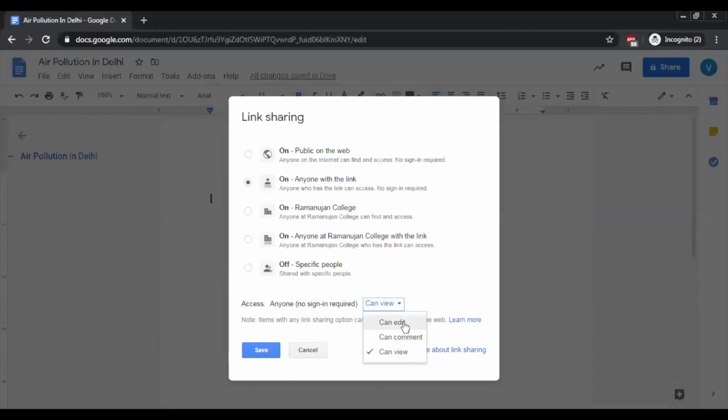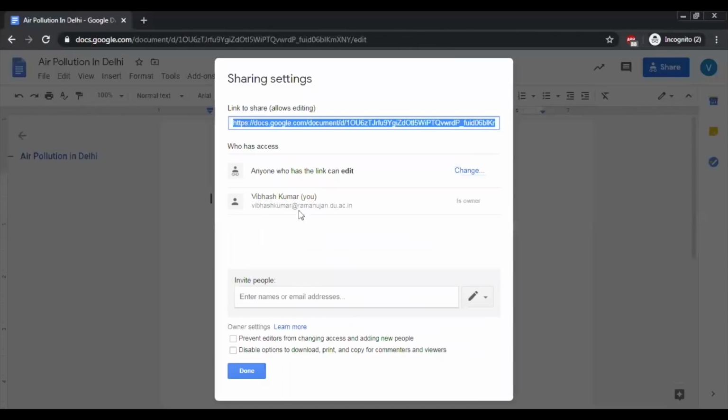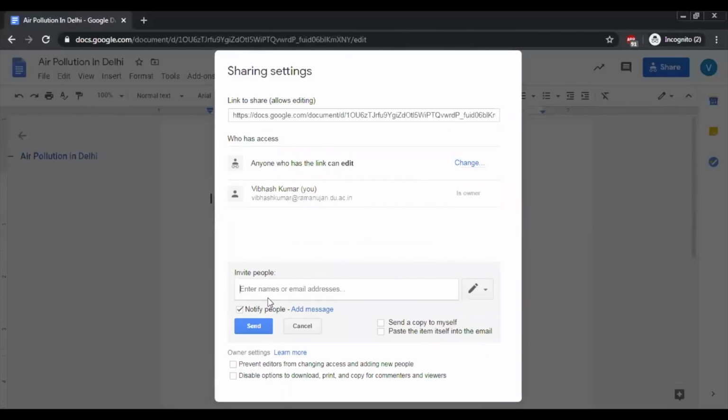So if I want my collaborators to also edit the document, I'll click on this can edit button, okay, and then I'll share it so anyone with the link will be able to edit it. So I'll save this, all right, and then what I can do is I can invite people. So for example, if I want Akhil to change this document, he can be invited. If I send it over here, the document will reach out to Akhil, and in that case he can make changes.